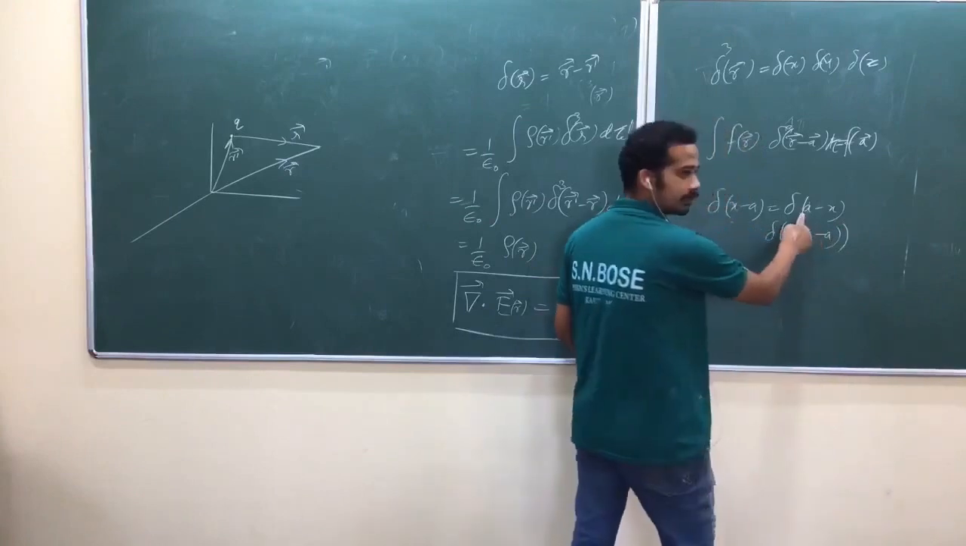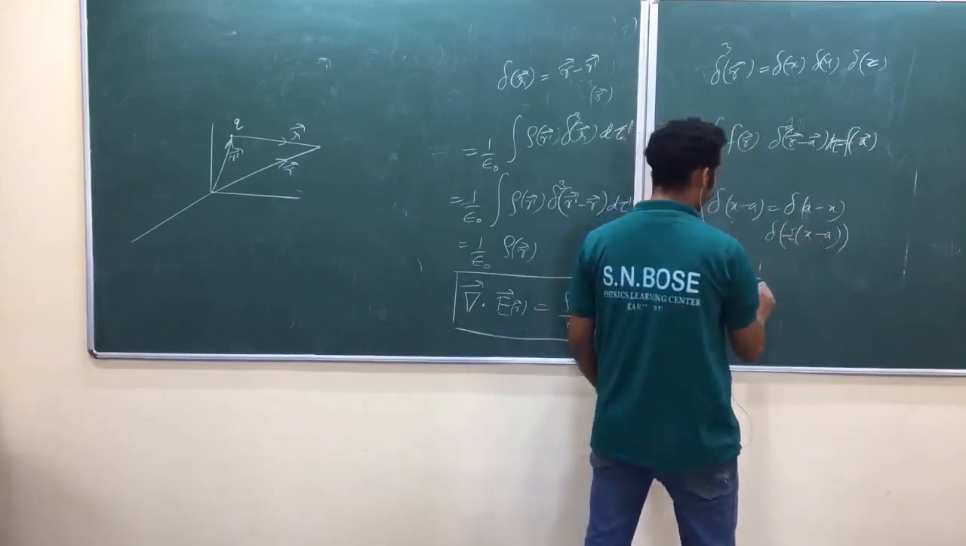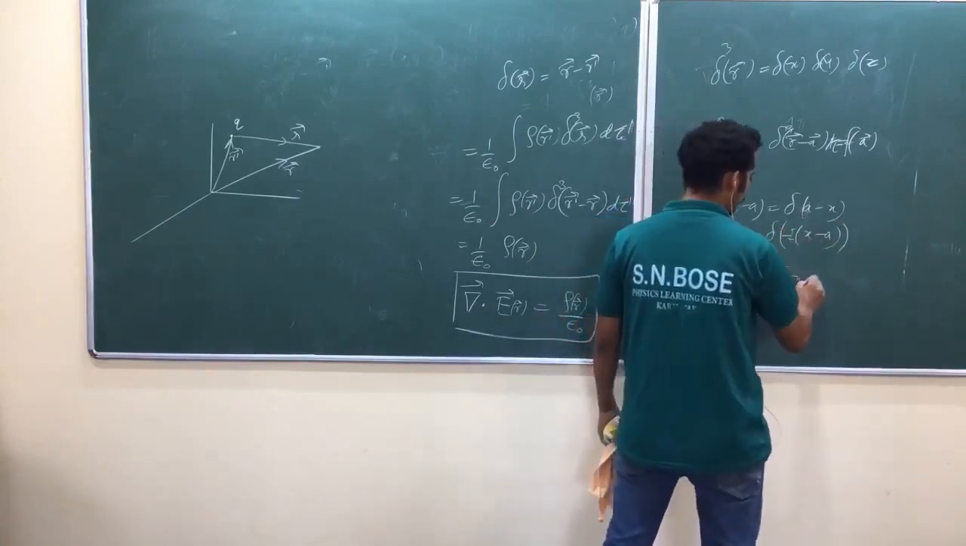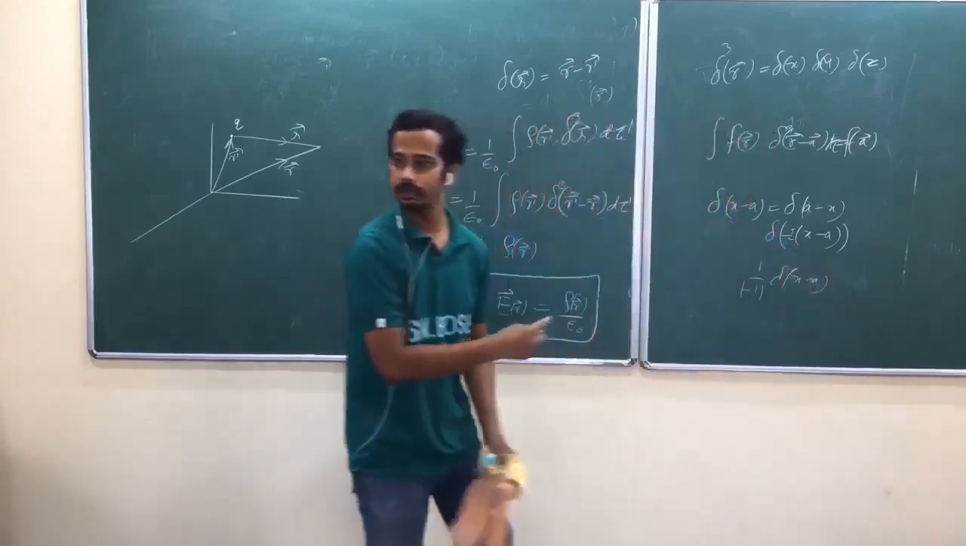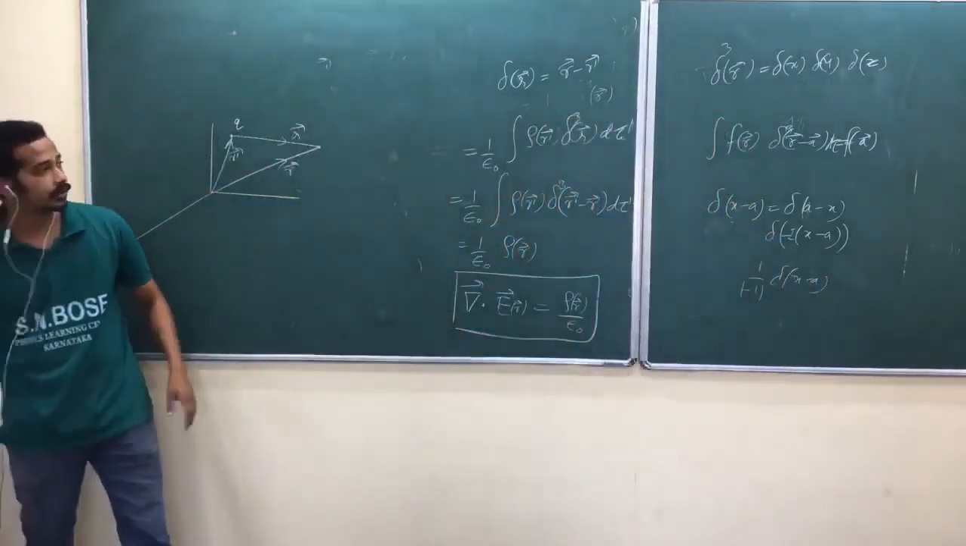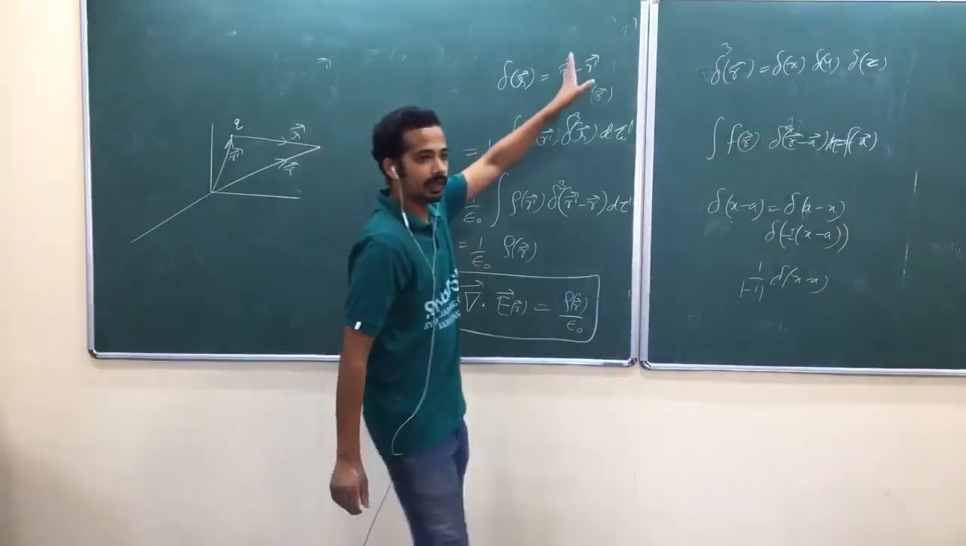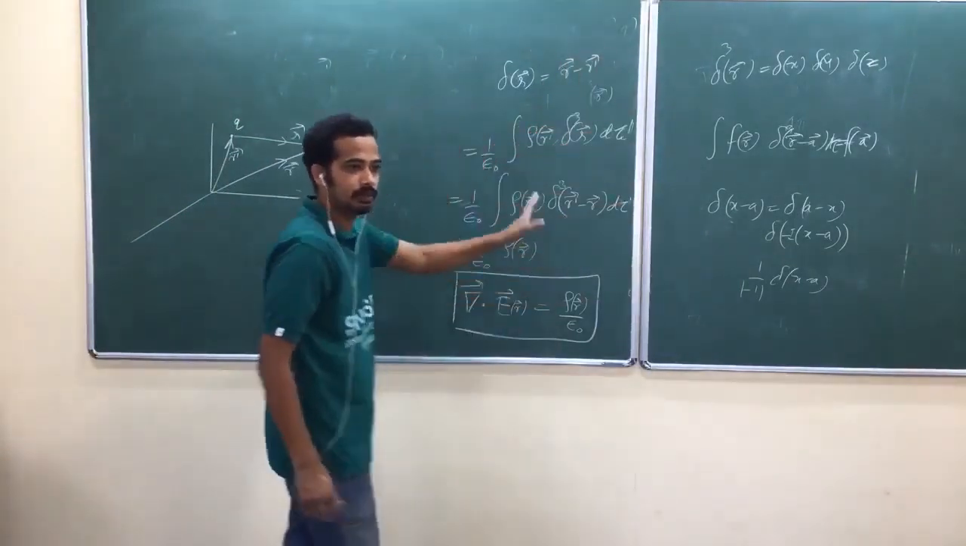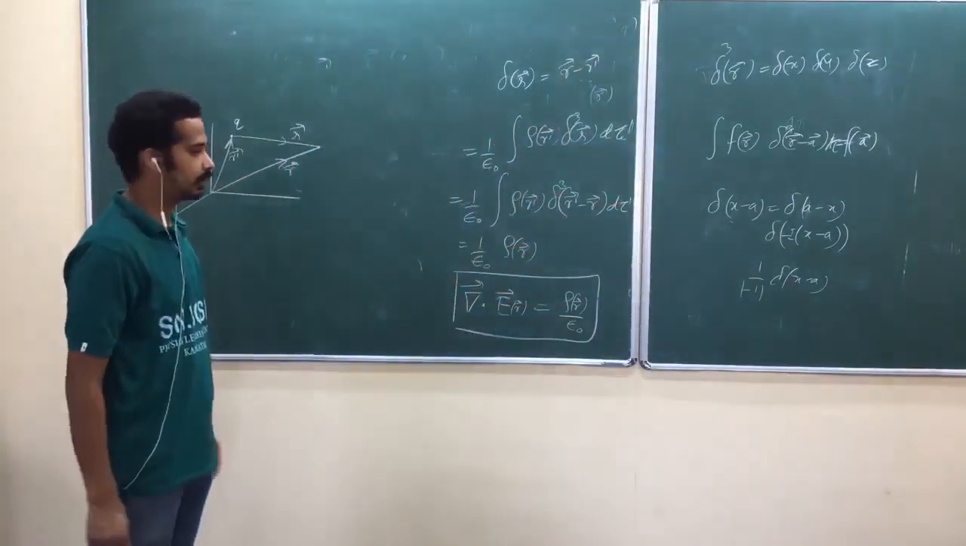So can I write like this? Now 1 by minus 1 mod delta of x minus a. That's what I am saying. Those properties will allow us to write like this. Why did I interchange that one? There will be no more negative sign or something. Okay, you can do like that.